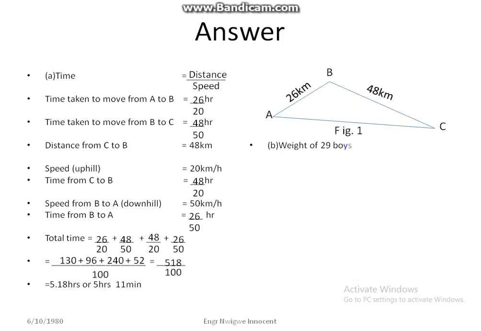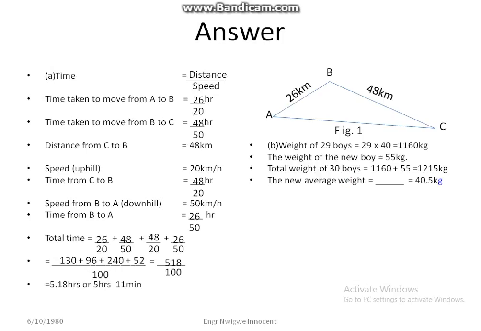B. Weight of the 29 boys is 29 times 40, which is 1,160 kilograms. Weight of the new boy is 55 kilograms. Total weight of 30 boys is equal to 1,160 plus 55, which is equal to 1,215 kilograms. The new average weight is equal to 1,215 over 30, which is 40.5 kilograms.